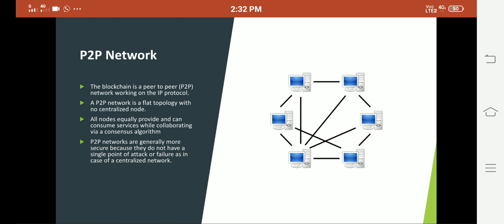This is a decentralized network which is not dependent on any central network. Here all nodes equally provide and can consume services while collaborating through consensus algorithms. P2P networks are more secure because they do not have a single point of failure. So this is a peer-to-peer network.